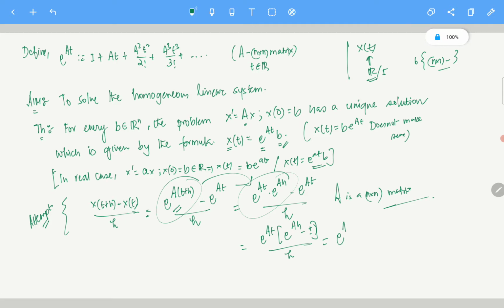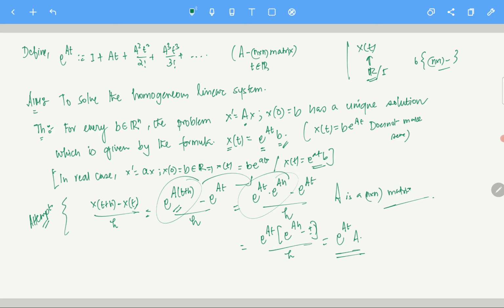So e power at times a, that's the thing which you are going to get. Now, of course, you have to... This is the solution which you are getting, e power at times a. Okay. Now, what do you think? Does it look like it solves the problem? Okay, that's the question. Does it look like it solves the problem?